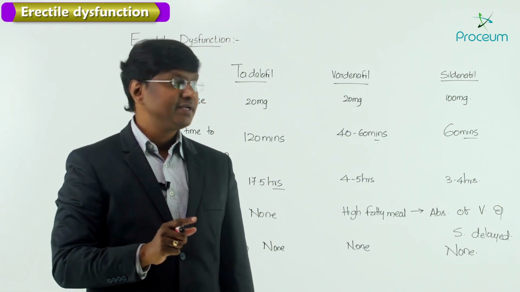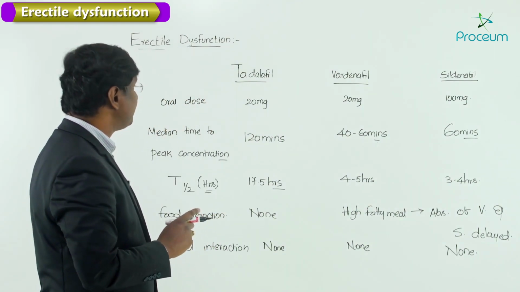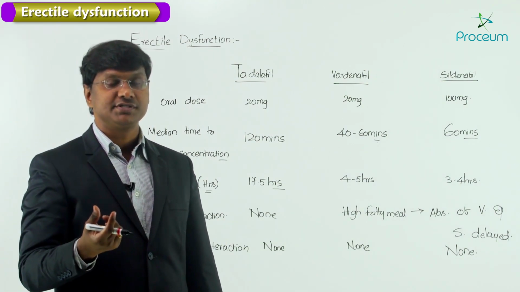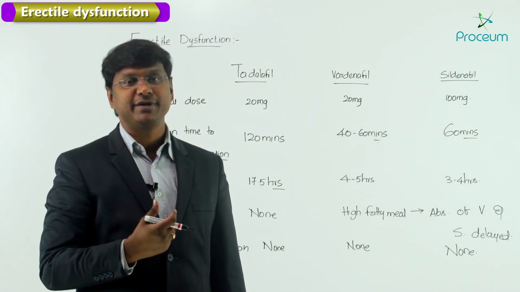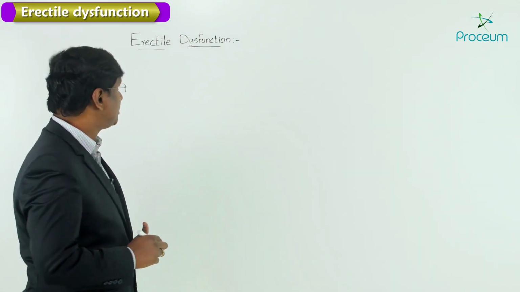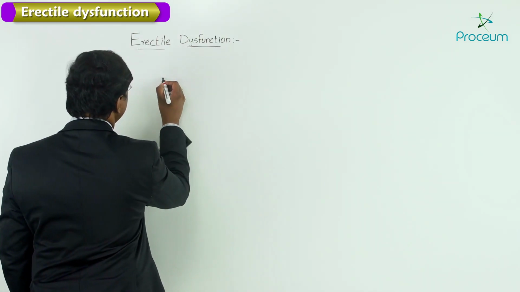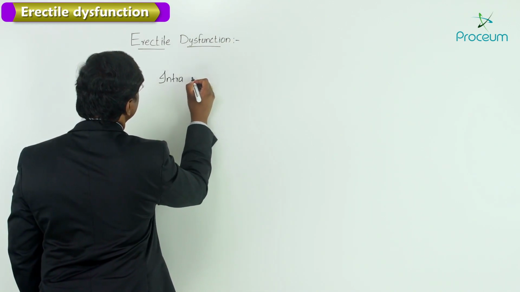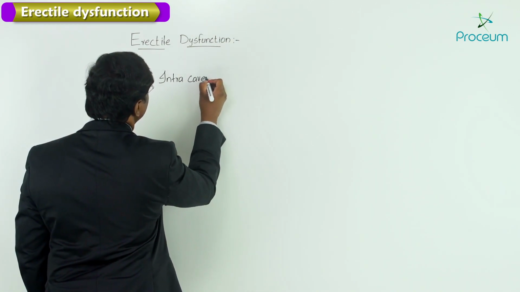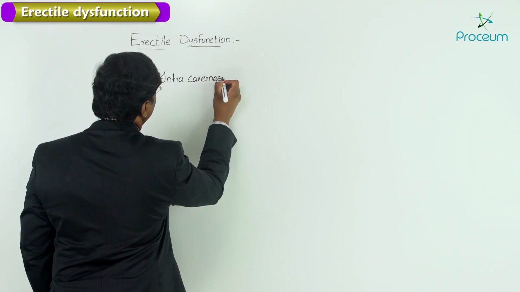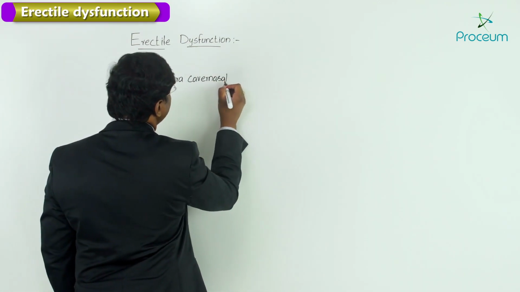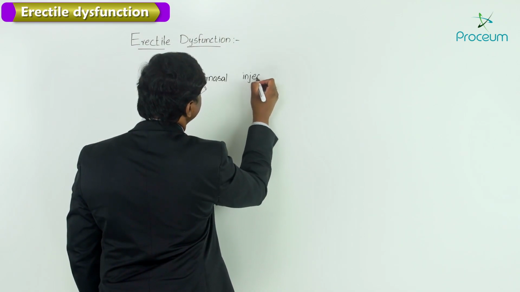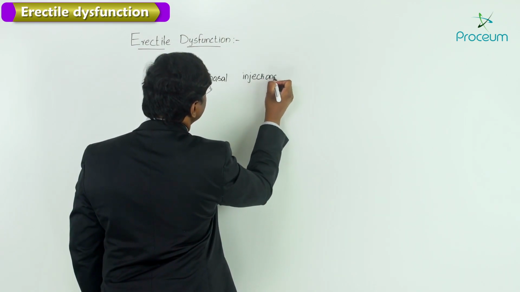Now, after having discussed these phosphodiesterase 5 inhibitors, let me discuss what injectable formulations are given in the treatment of erectile dysfunction. So the next important formulation for erectile dysfunction will be intracavernosal injections. So what are those formulations which can be given as intracavernosal injections? They are the following.